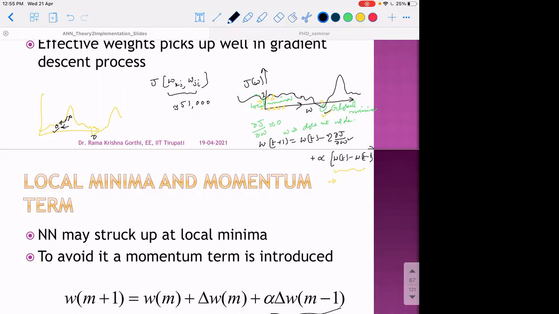So where the peak is of high height, you will reach back to the local minima due to the momentum term and the gradients together. But where the peaks are very small and we are stuck at a local minima, the momentum term helps us reach the global minima.